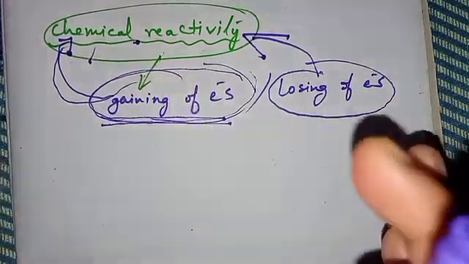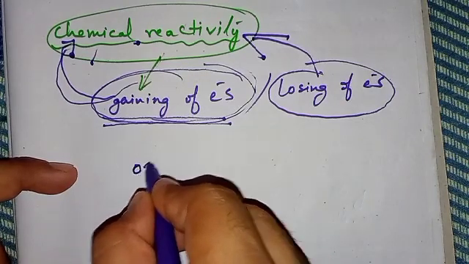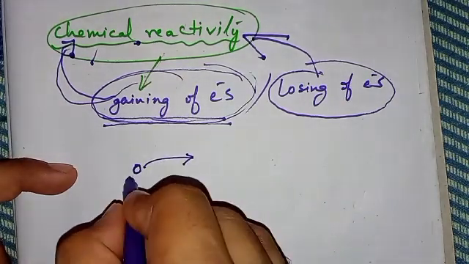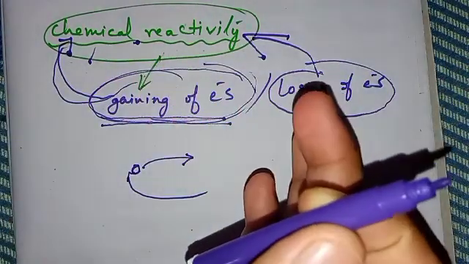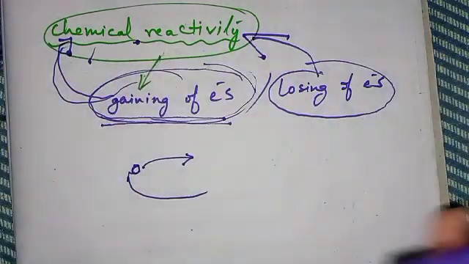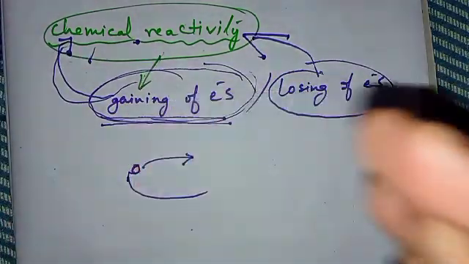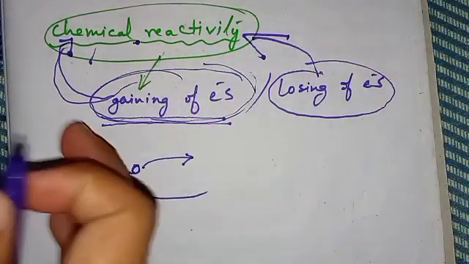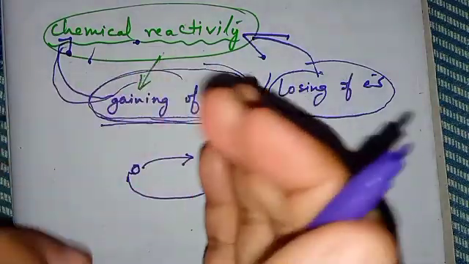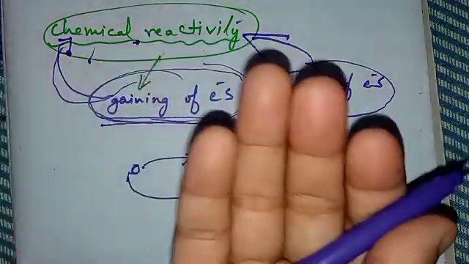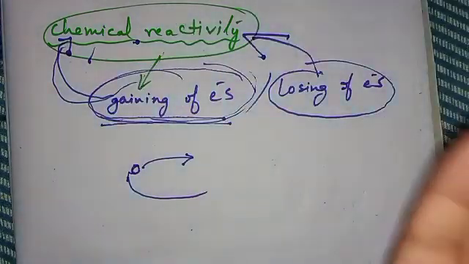So in a nutshell, what do I mean? I mean that atoms, they either lose electrons or gain electrons depending upon what kind of atoms or what kind of elements we are talking about. Are we talking about metals? Then definitely they are going to lose electrons. Are we talking about non-metals? Then definitely they are going to gain electrons. So easier the atoms gain or lose electrons, higher their reactivity, highly reactive they are. Okay.